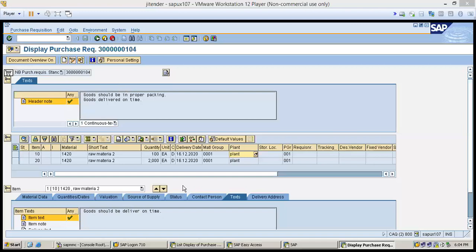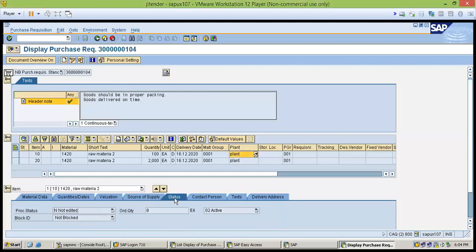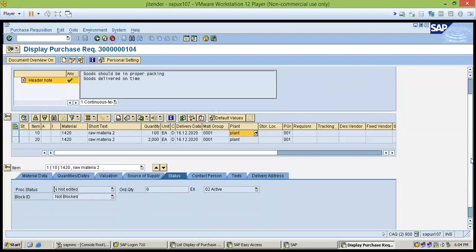So this is our PR. After the PR, we create the PO. You can see the status here in the PR. There is no status, which means this PR is not ordered for purchase. Once the PO is created, it shows. PO is created after PR. So next step, we have created this PR.